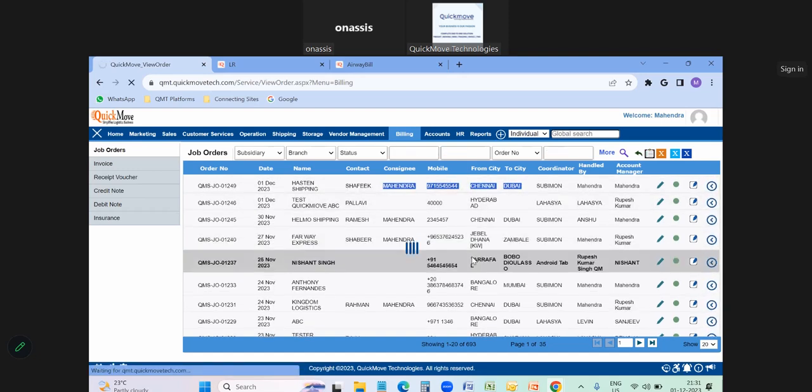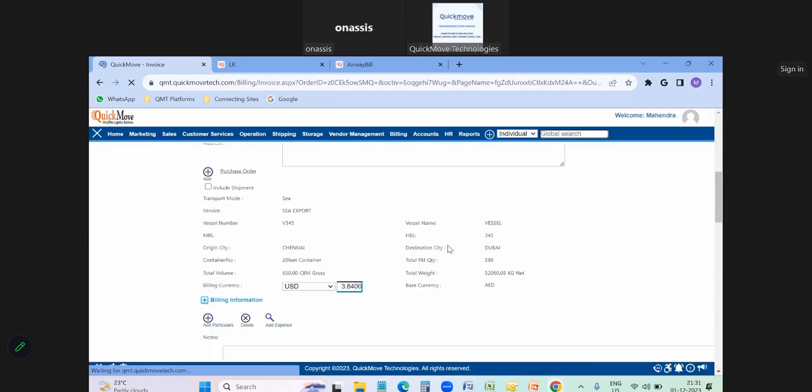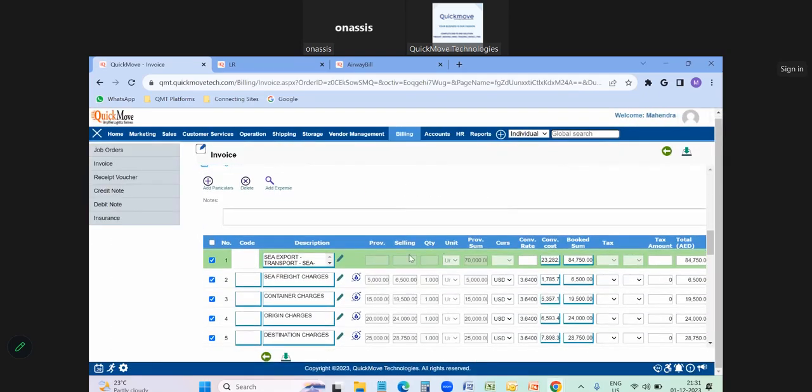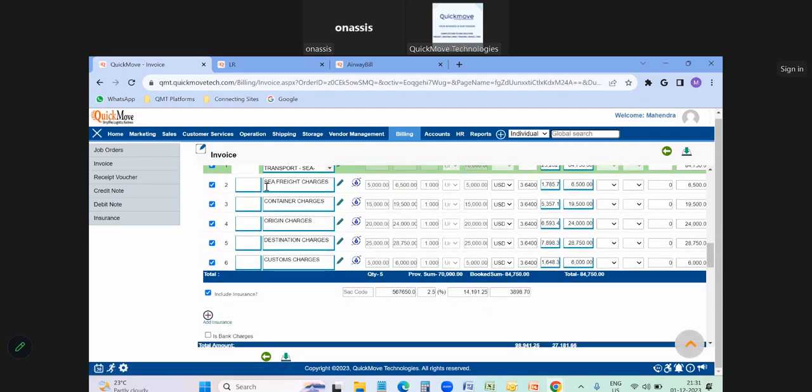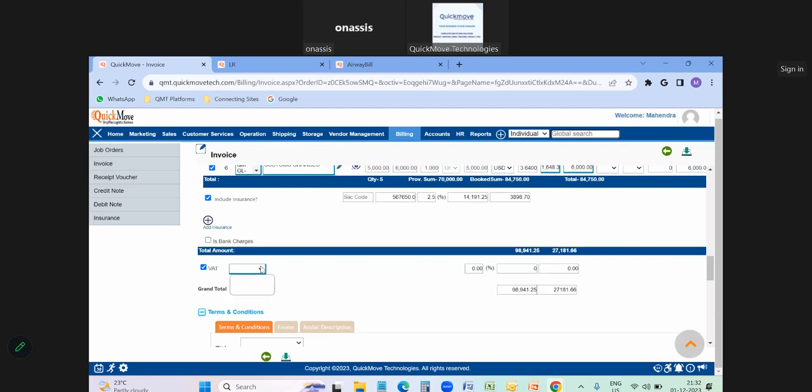Once you click on the invoice symbol, whatever quotation charges we have quoted, everything will be automatically reflected. We need not input anything manually here. You can see all the charges will be automatically coming from the quotation page itself. And the SAC codes will be automatically reflecting once we have inputted them in the ledgers related to our service activities, related to the freight we are doing. Automatically all the details will come here, and the tax also will be automatically calculated.